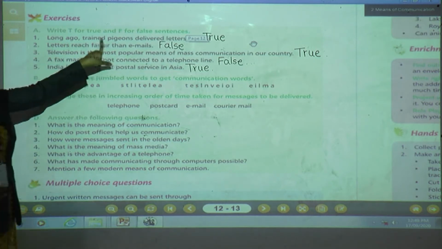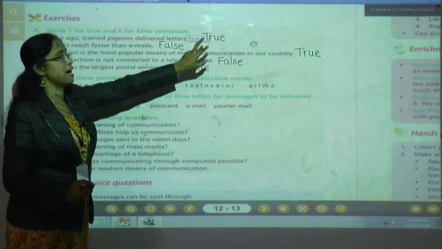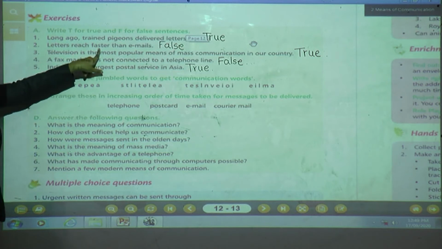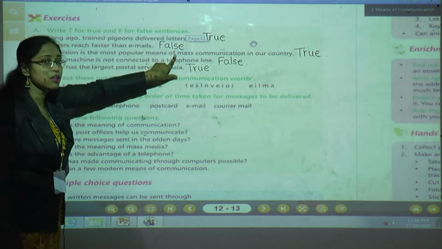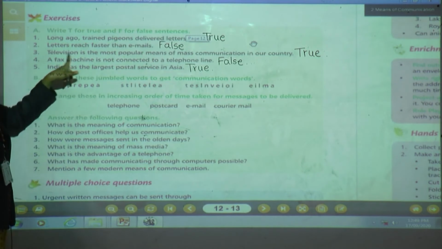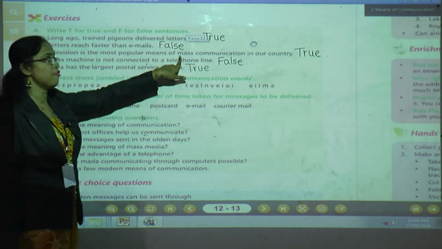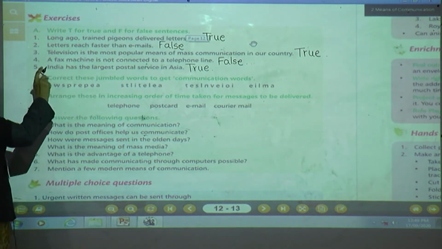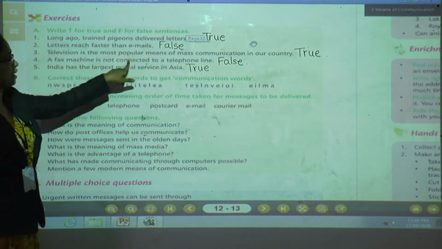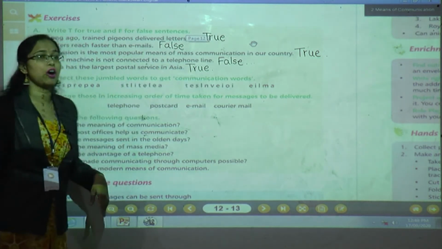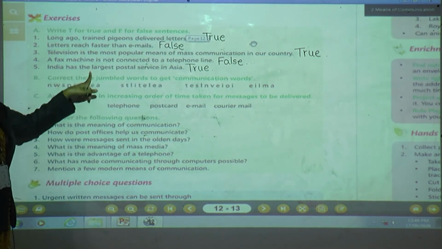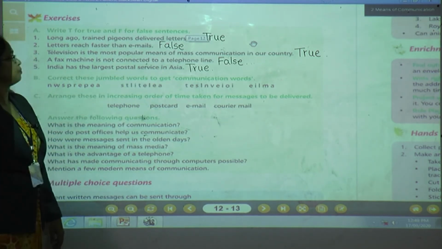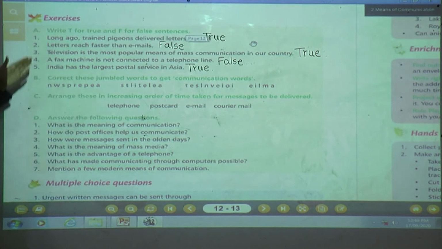Let us revise once again. Number 1: Long ago, trained pigeons delivered letters. Answer is true. Number 2: Letters reach faster than emails. Answer is false. Number 3: Television is the most popular means of mass communication in our country. Answer is true. Number 4: A fax machine is not connected to a telephone line. False. Number 5: India has the largest postal service in Asia. Answer is true. Understood? Have you written these answers?